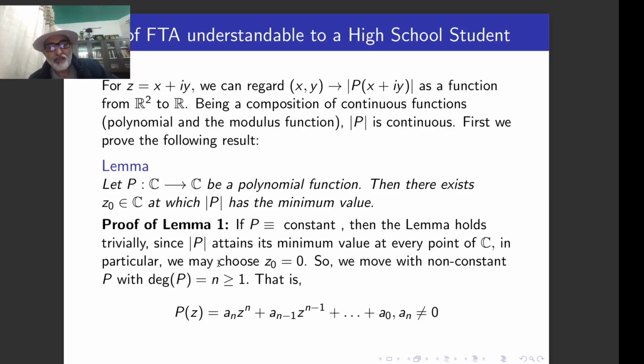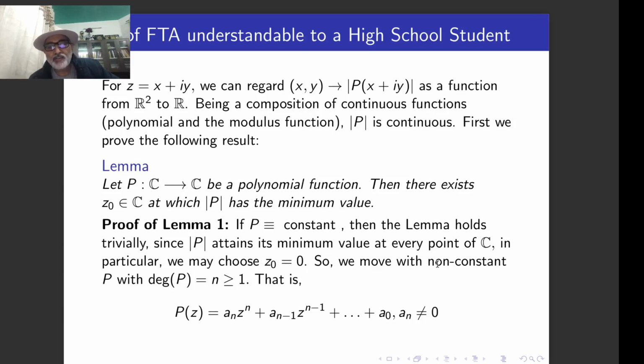In particular, we shall take z0 to be equal to 0. That means if it attains the minimum everywhere, we take the point at which the minimum value is attained to be 0. So for a constant polynomial, it is okay, very trivial.